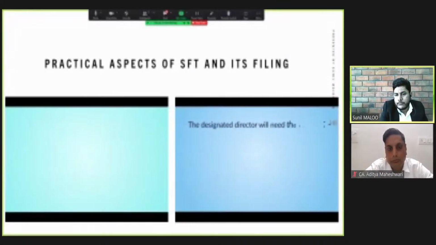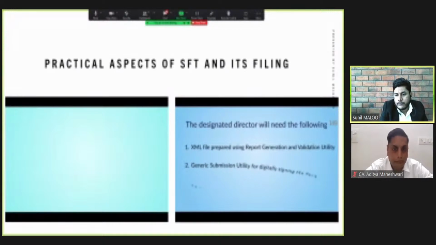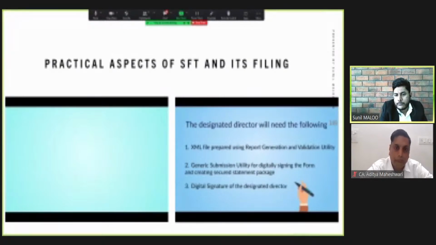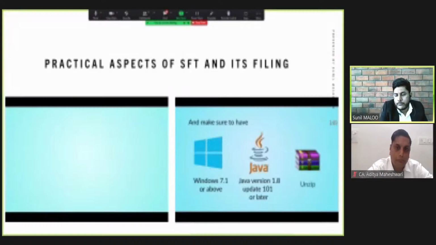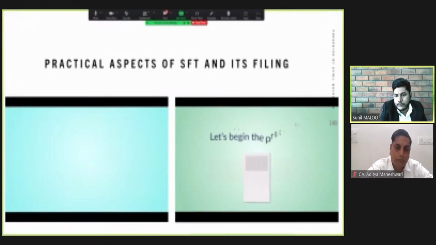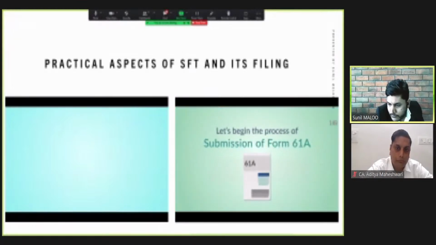The designated director will need the following: an XML file prepared using the report generation and validation utility, the generic submission utility for digitally signing the form and creating a secured statement package, the digital signature of the designated director, and make sure to have Windows 7.1 or above, Java version 1.8 update 101 or later, and unzip software. Let's begin the process of submission of Form 61A.